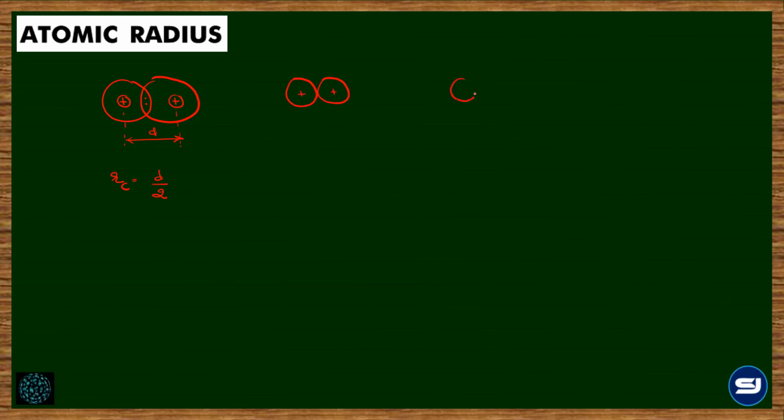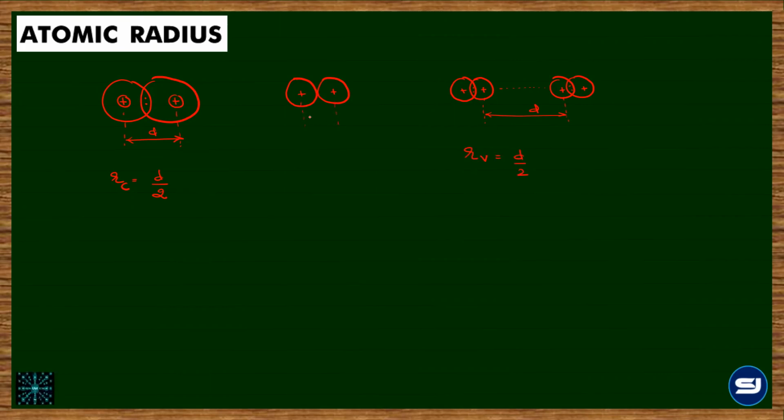And van der Waals के लिए, if I consider the gaseous molecule like chlorine, then between the two combining chlorine atoms, the force of attraction is very weak, and that is van der Waals. अब इनके बीच में if I take the internuclear distance, this will be very large. So the radius over here is called van der Waals radius, which is again d by 2.